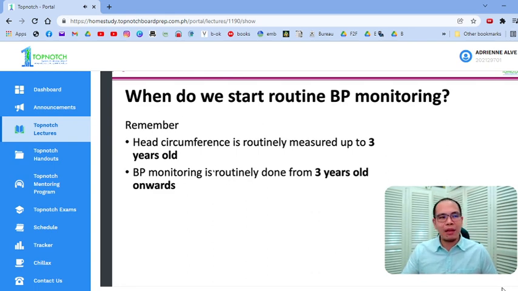Okay, routinely. Why am I emphasizing the word routinely? Ibig sabihin, guys, 4 years old, 5 years old, pero it's a case of hydrocephalus. It's a case of global developmental delay. It's a case of seizure. Of course, you still have to measure the head circumference. Okay, 2-year-old pero merong renal problem, hypertensive. Kahit 2 years old yan, you have to measure the blood pressure.